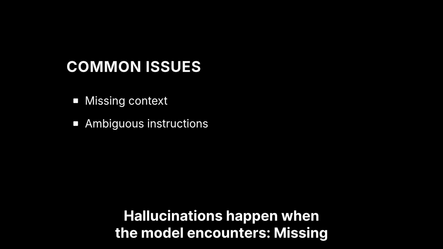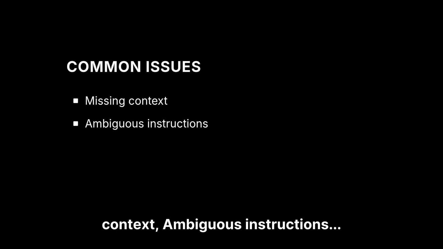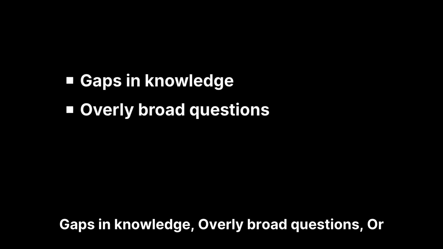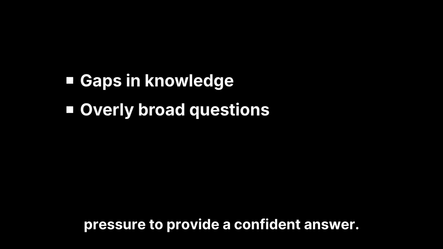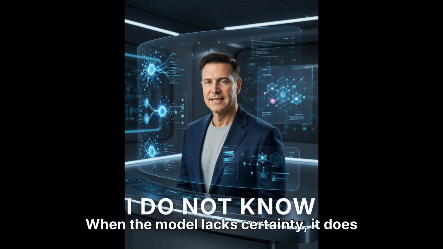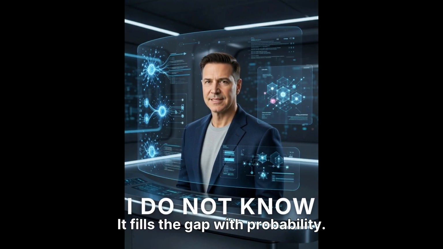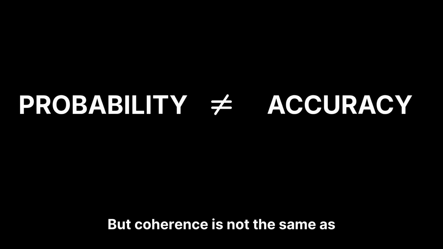Hallucinations happen when the model encounters missing context, ambiguous instructions, gaps in knowledge, overly broad questions, or pressure to provide a confident answer. When the model lacks certainty, it does not say, "I don't know," by default. It fills the gap with probability. Probability feels coherent, but coherence is not the same as accuracy. That is where fabrication originates.